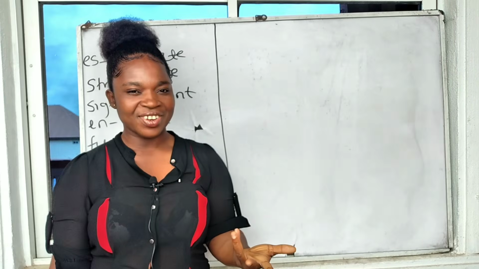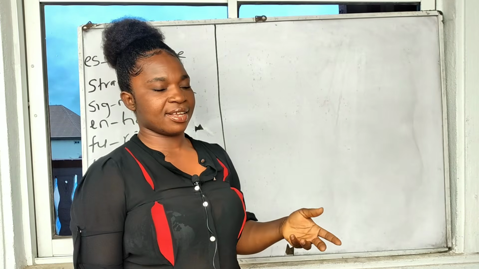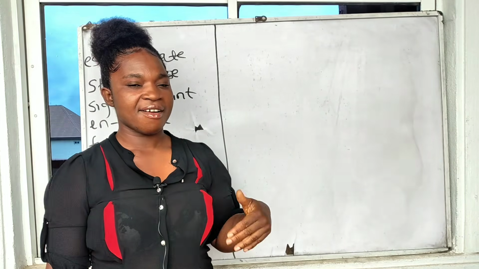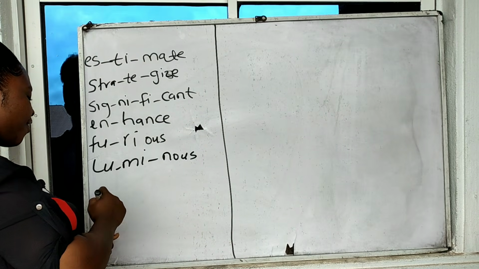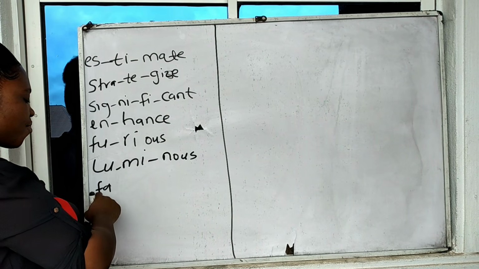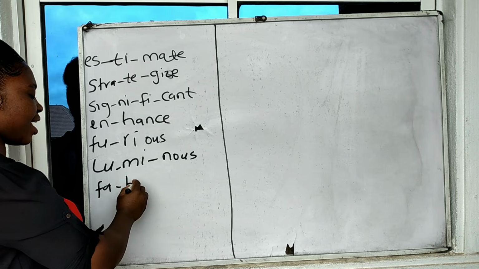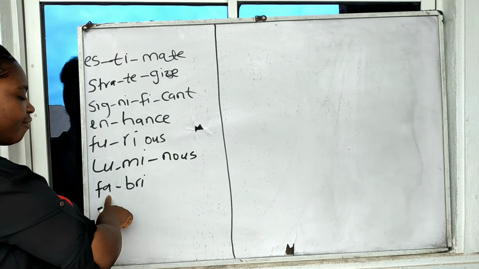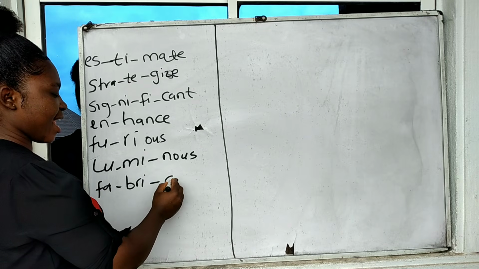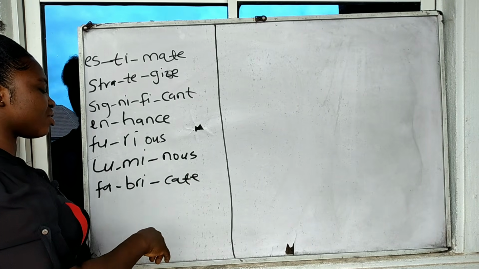Another one, let's try fabricate. Let's try it. We have fa, fe, fi, fo, fu, fa. We have bri and not bli. Fa, bri, and we have kate. We equally have the sound, so check it out.